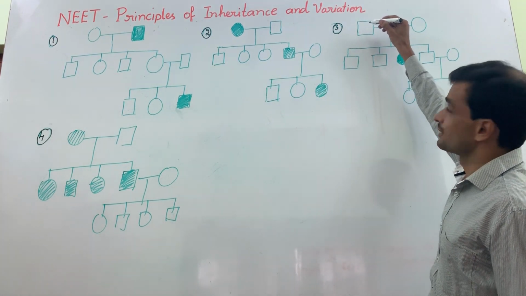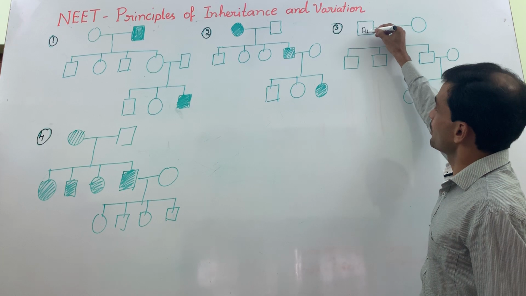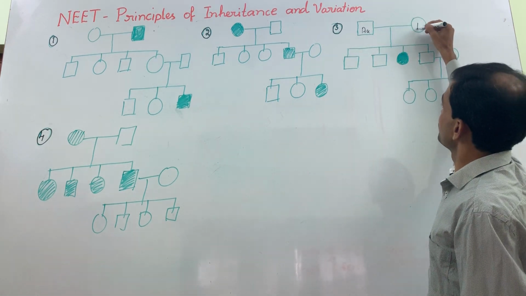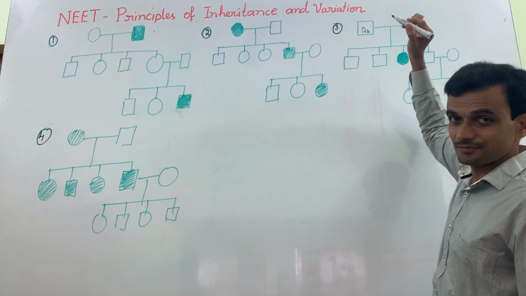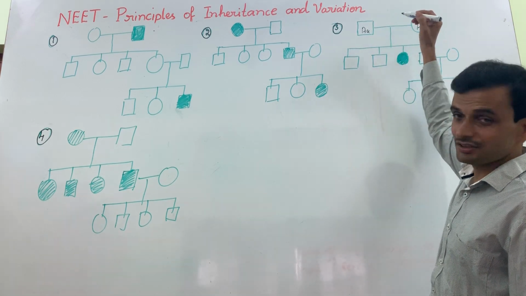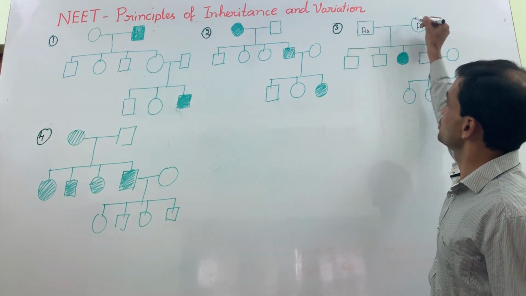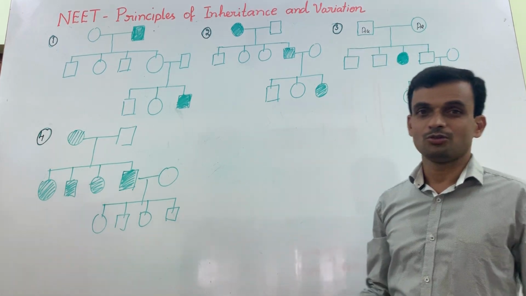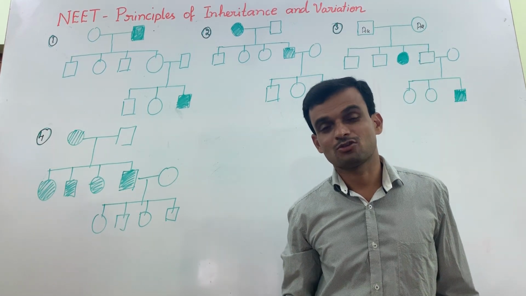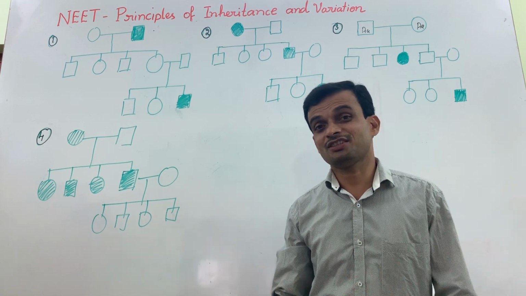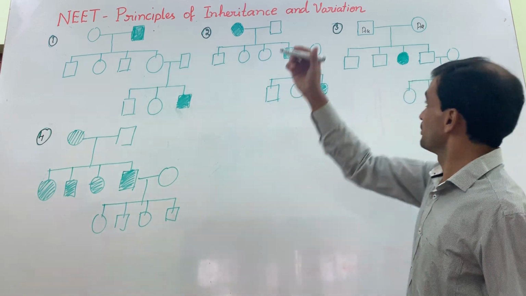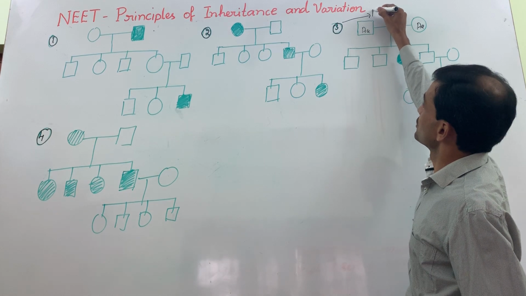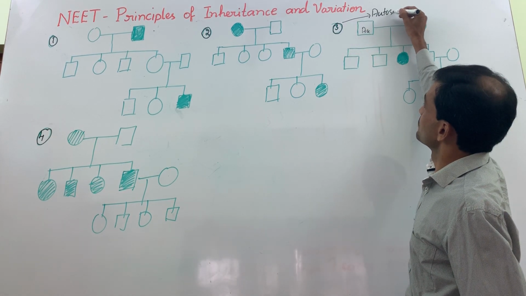Probably the parents have the genotype capital A small a, capital A small a. Heterozygous: the dominant allele will suppress the recessive allele. Therefore, the parents are normal. No thalassemia, no cystic fibrosis, no Tay-Sachs disease. This is autosomal recessive.